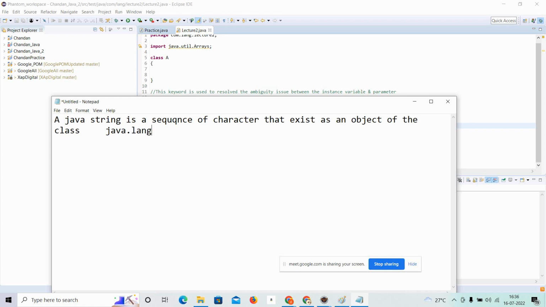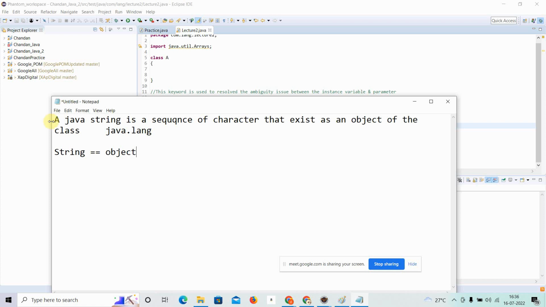So in Java, basically, string is an object. In Java we will say string is an object. Strings are widely used in Java programming and are a sequence of characters. In Java programming, always remember strings are objects.